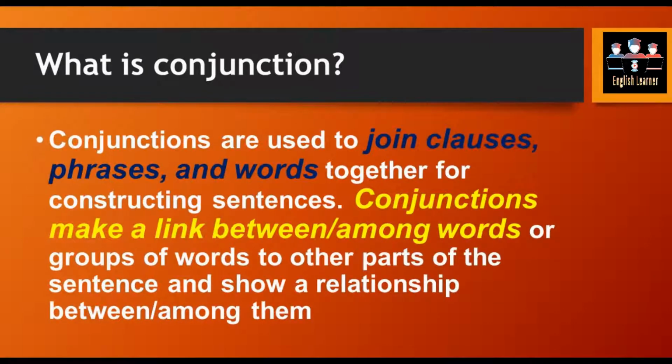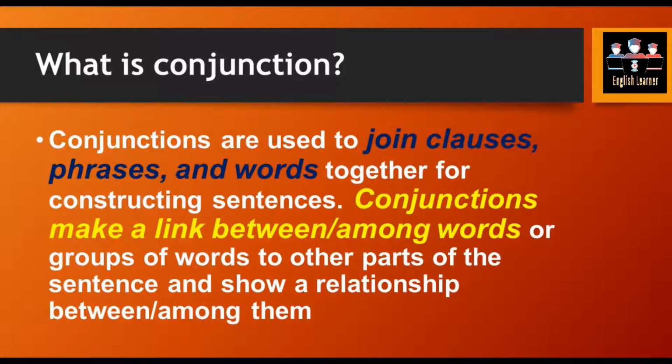First of all, we are going to study about the conjunction. We are going to dig out the topic by its definition. Conjunction, as the word implies, is the word which is going to conjugate. Conjugate means to link up, to build the link between two different sentences, between two different phrases, between two different words, or between two different clauses. So the definition is, conjunctions are used to join clauses, phrases and words together for constructing sentences.